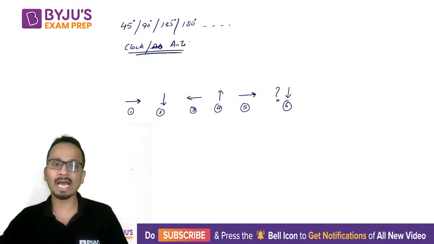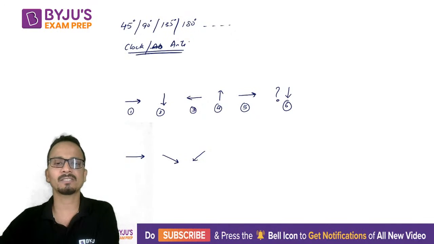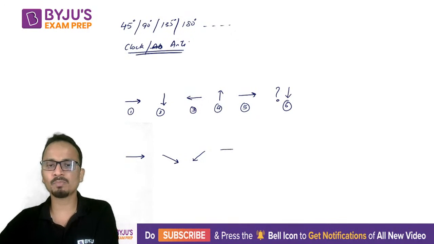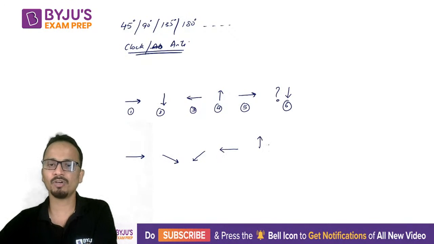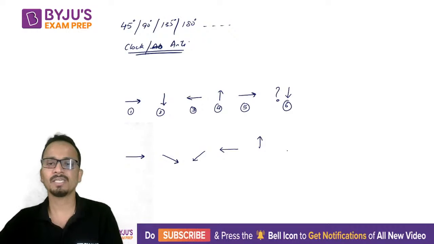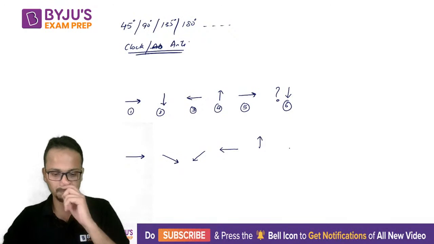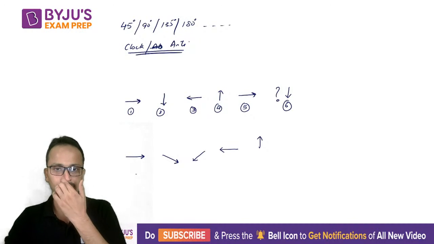Okay, now let's look at some other cases. So let's say in the first figure, the arrow is pointing towards right. Then the arrow is pointing like this in the second figure. Then in the third figure, the arrow is pointing like this. Okay, next figure, arrow is pointing towards left. All right, then arrow is pointing upwards. Then in which direction will the arrow point in the next figure? Come on, all of you. Now which direction will the arrow point in? Now you have to be very careful in this question.